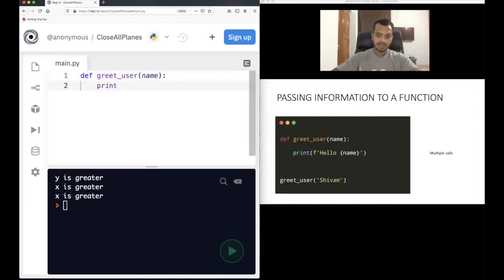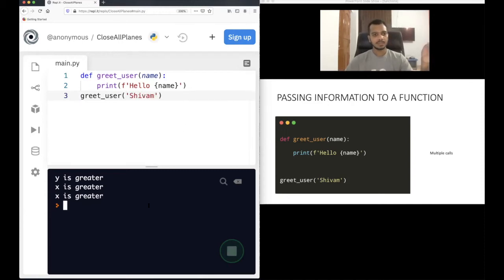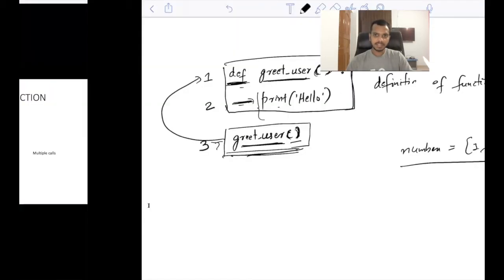Print, we will add a string, hello, name. Let me run this program. Hello, Shivam. So what I did in this program is pass an input to the function.